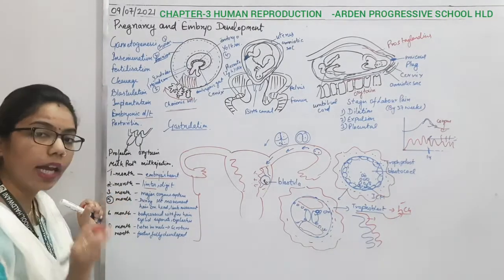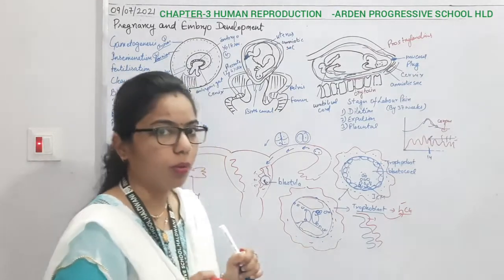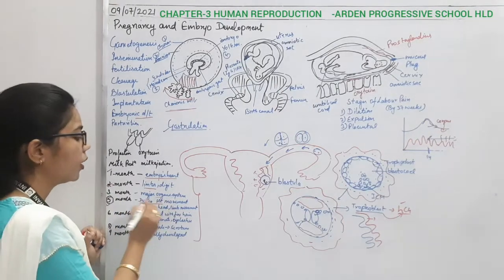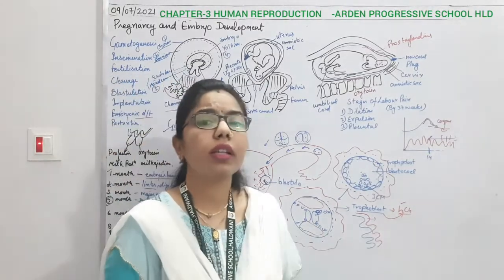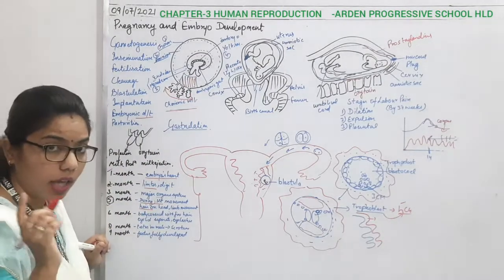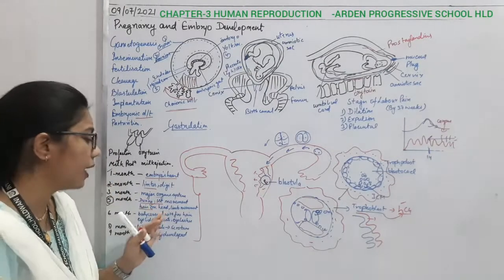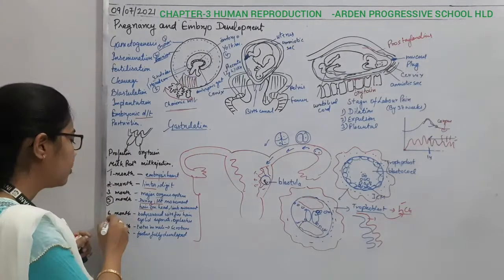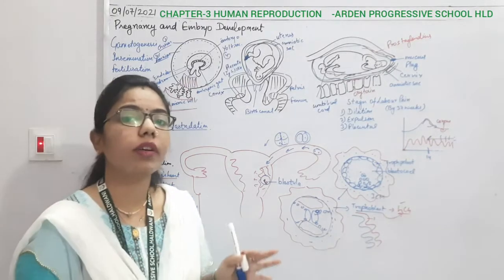Then at the end of the 3rd month, there will be formation of some more organ systems in the embryo. Now coming to the 5th month, the movement will start. Movement of the baby will start from the 5th month, and hair will also form on the head, so we can say growing of hair on the head, as well as some limb movement, during the 5th month. Now comes the 6th month. At the end of 6 months, the body will be covered by fine hair.